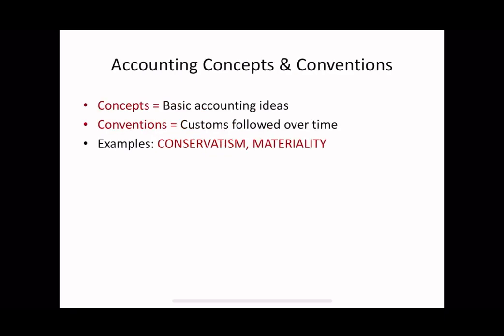Let's look at accounting concepts and conventions. Accounting concepts are the basic ideas or assumptions on which accounting is based. Examples include the business entity concept and the money measurement concept. Accounting conventions are the customs and traditions followed over time to solve practical problems in accounting. Important conventions include conservatism, which means anticipating losses but not profits, and materiality, which focuses on the importance of the information. Concepts provide the base, while conventions provide flexibility and judgment in accounting.